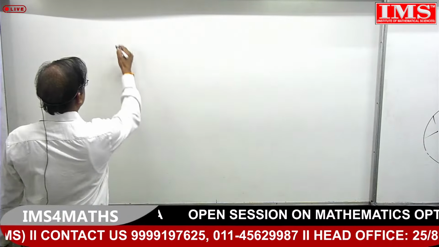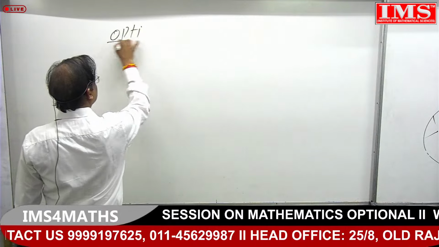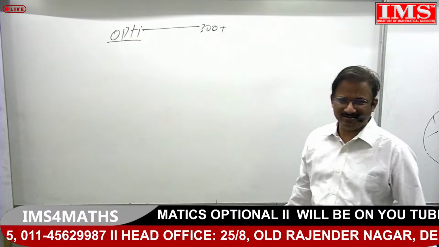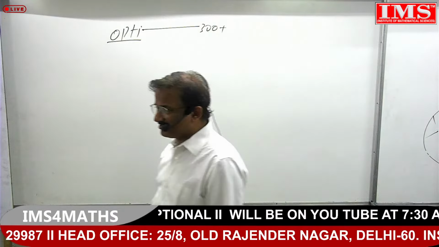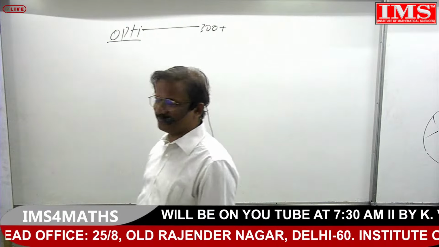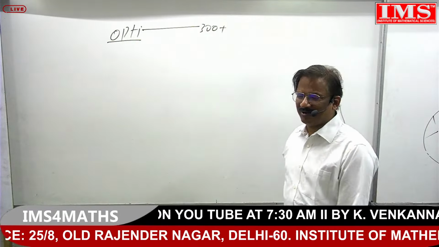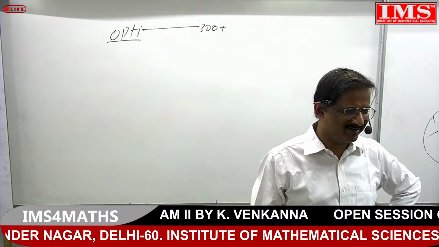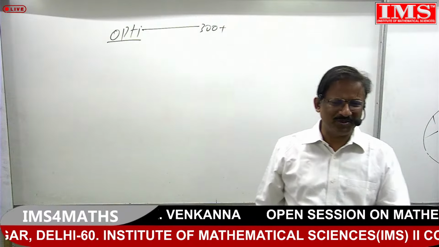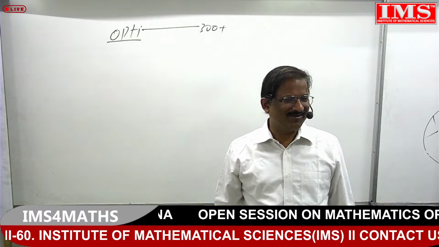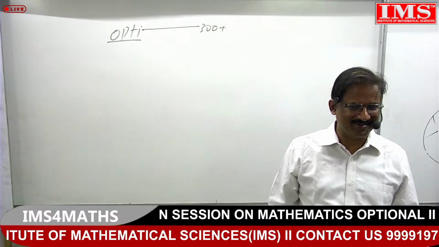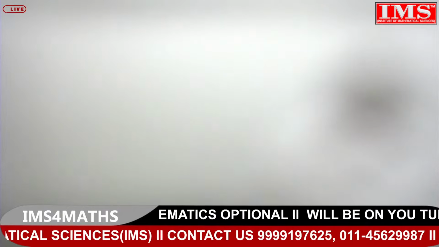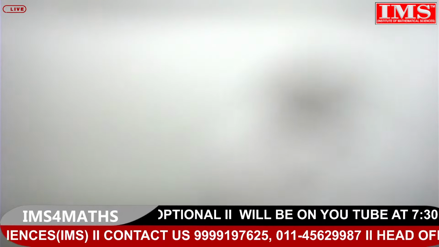Next, I would write here: optional subject. How many marks do you desire to get? If you are really desiring 300 plus, only then choose maths, otherwise you've made some mistake in your preparation. And a lot of people blame others when they don't get anything. When you blame yourself, you gain something. But very few humans blame themselves. It's a fact I've seen. Even including me, I may blame others, I may not blame myself. That's a human inbuilt nature.